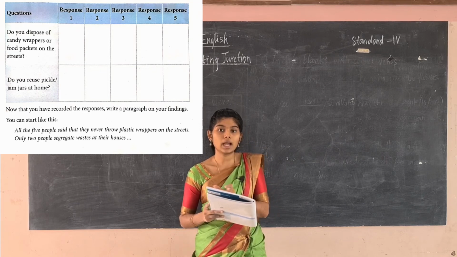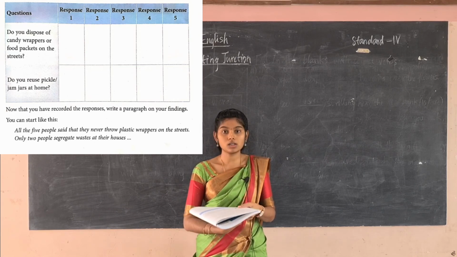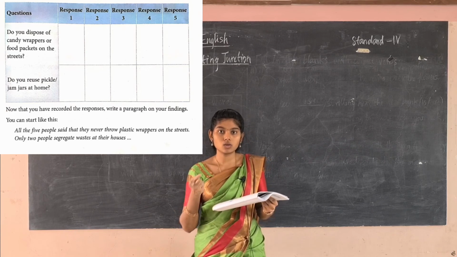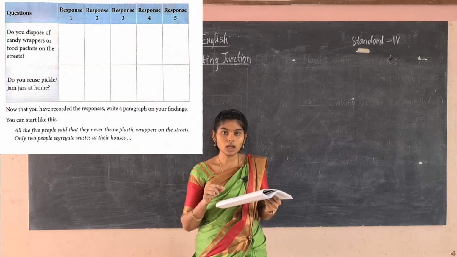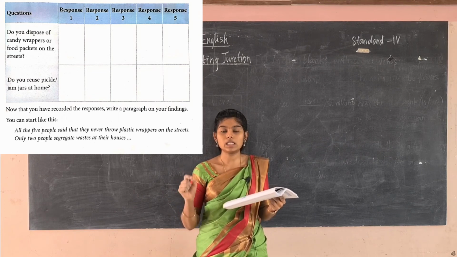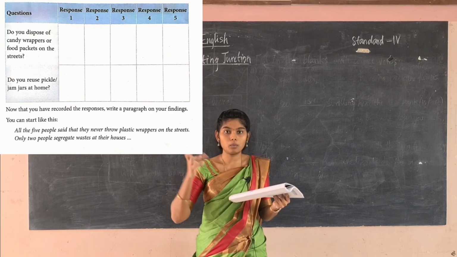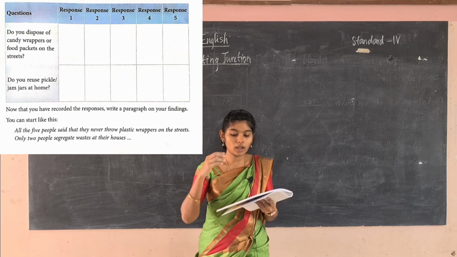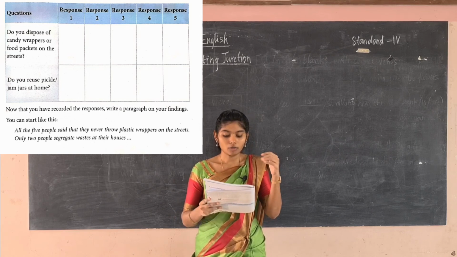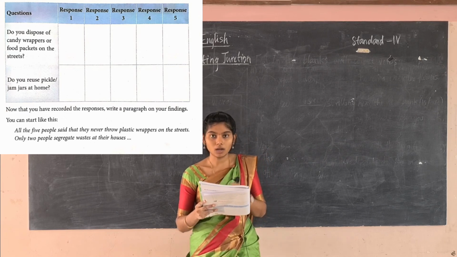Separately for each of the questions, such as do you reuse plastic bottles at home, you will write yes or no. These two options only you write here, and separately you note why they are saying yes and why they are saying no. For each of the questions you note every point from those persons, and then you are going to frame a paragraph on the findings. So now we have recorded every response, and now we are going to frame a paragraph with that.